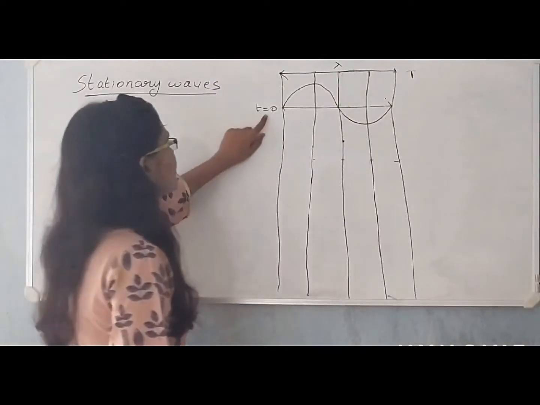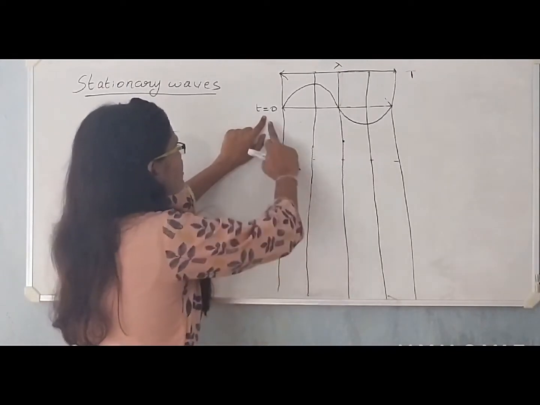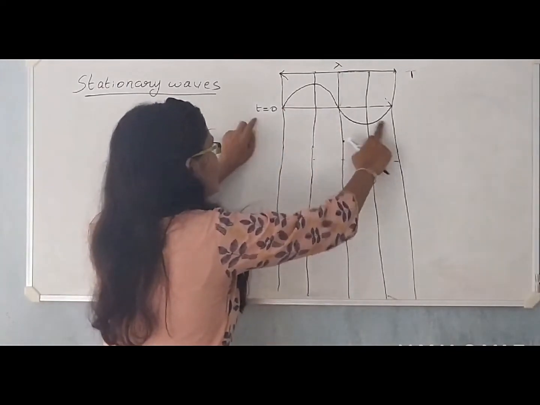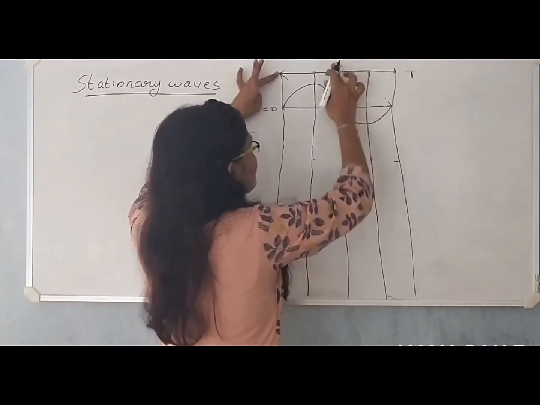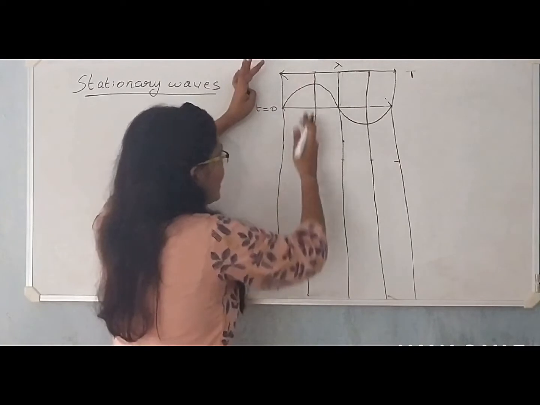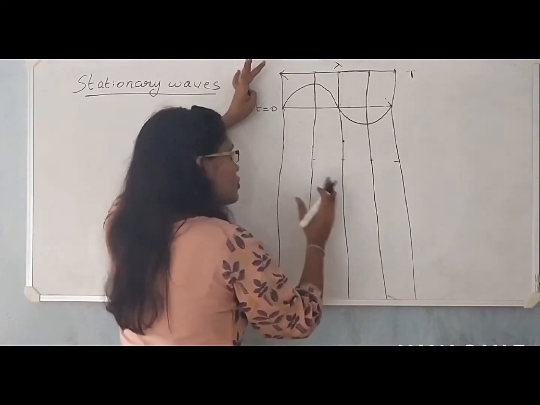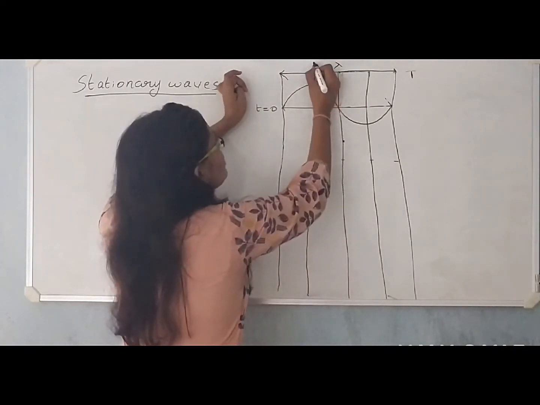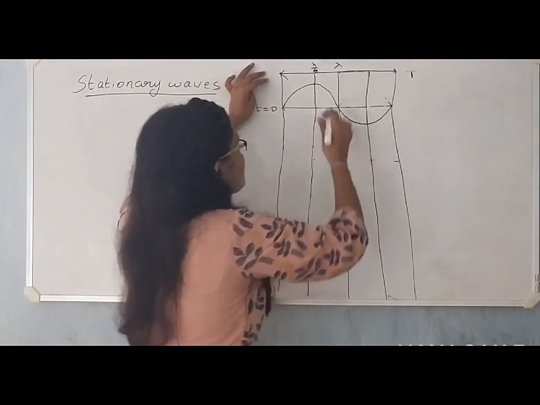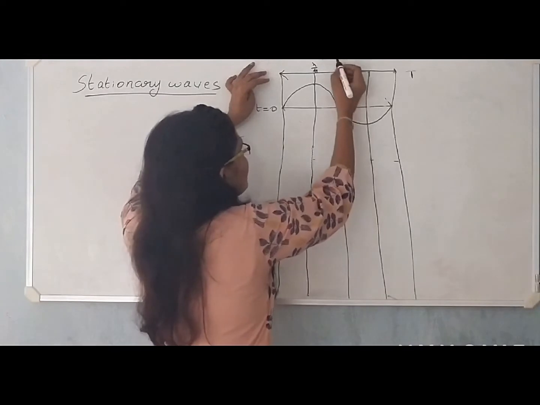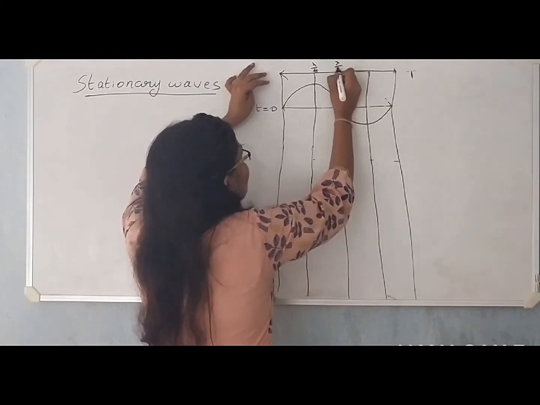Now let us consider the wave at t equal to 0. At t equal to 0, the wave looks something like this. This is the complete wavelength distance, that is lambda. Since I have divided it into 4 equal sections, this will be lambda by 4 here. This distance will be 2 lambda by 4, that is lambda over 2.